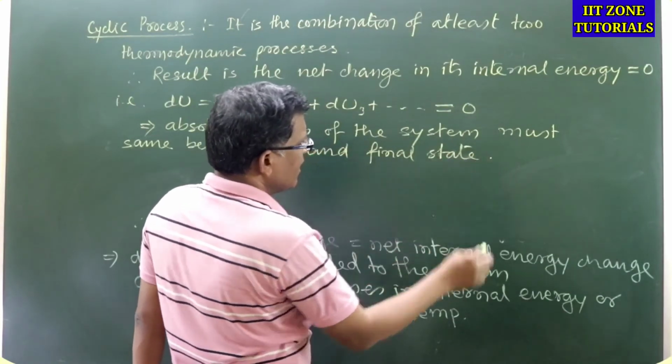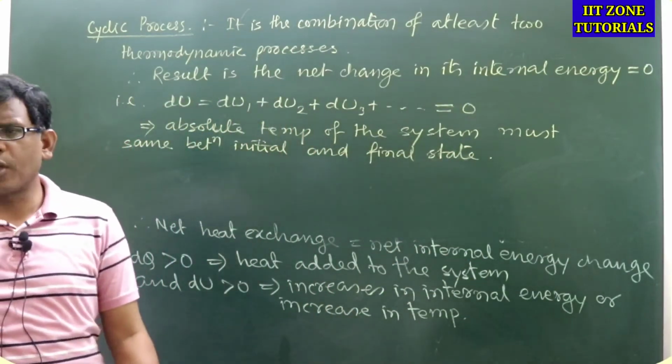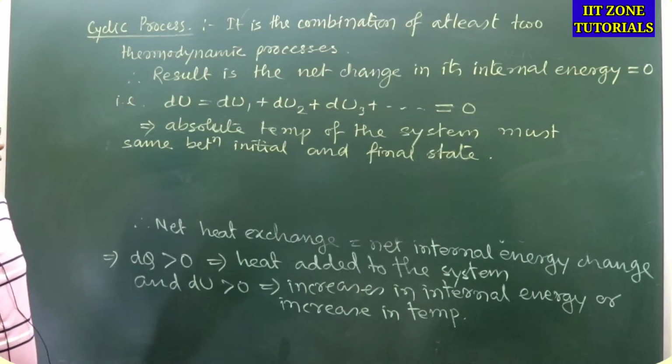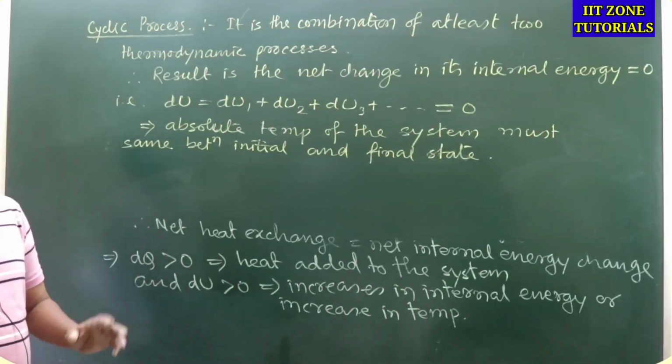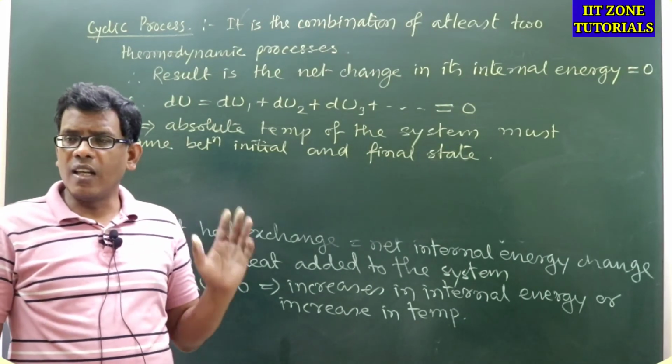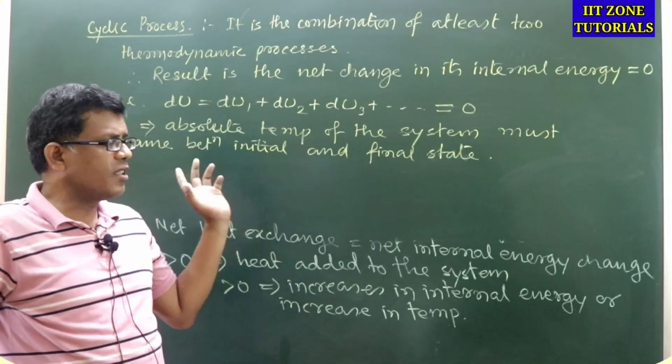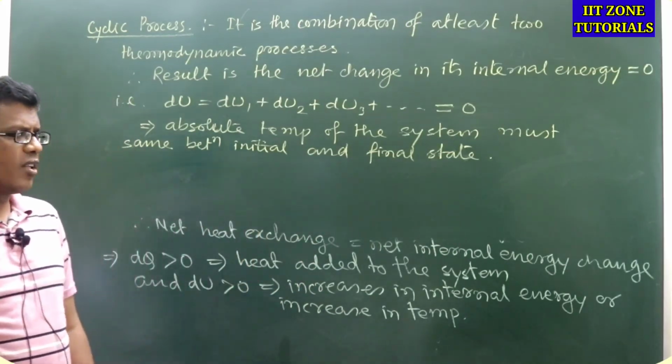That is, the absolute temperature at the initial state of the first process must be equal to the final temperature of the last thermodynamic process available in the overall cyclic system.